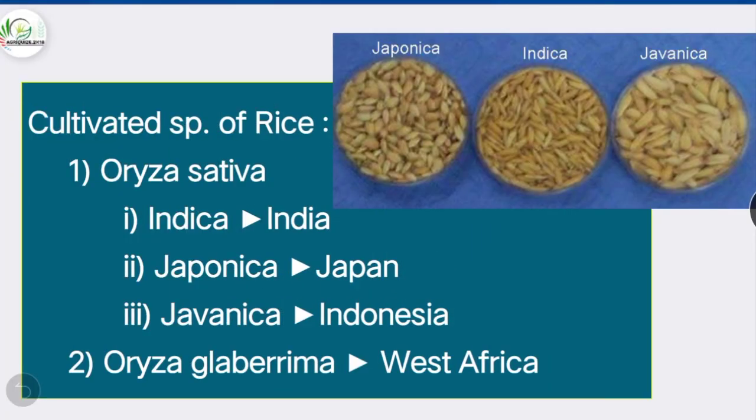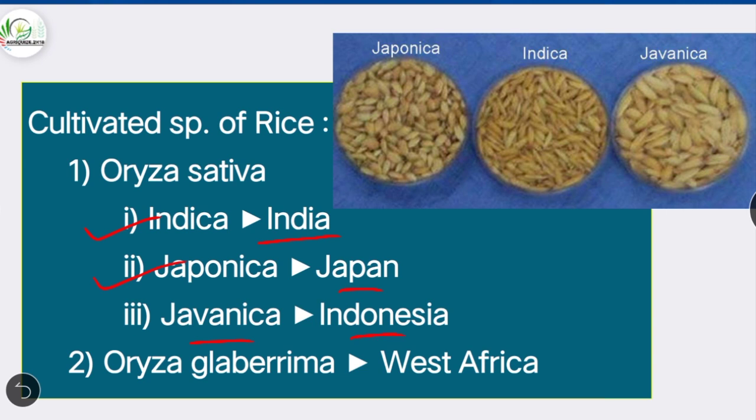Oryza sativa has 3 main geographical races. First one is indica, which is grown throughout the tropics and subtropics area of India. Second one is japonica rice, which is grown in Japan, also known as subtropical rice. And the third one race is javanica rice, also known as bulu rice, which is grown in Indonesia.